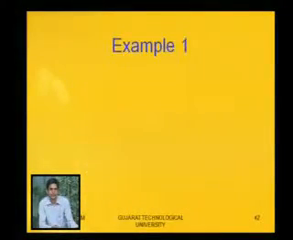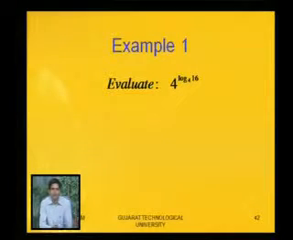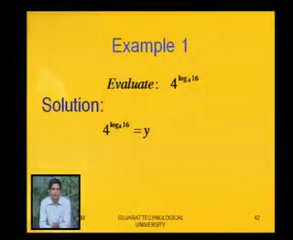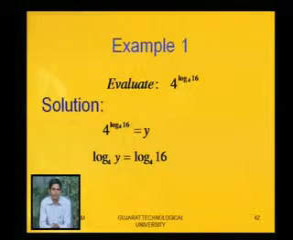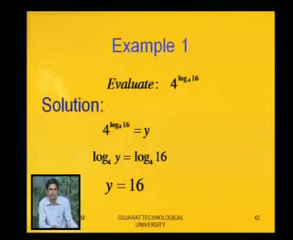Let us see the first example, 4 raised to log base 4 of 16. Here we want to find this value, that we can assume as 4 raised to log base 4 of 16 equal to y. It is given in exponential form. When we convert into logarithm form, that will be log base 4 of y equal to log base 4 of 16. If you observe here, the base is similar, so simply we can equate the arguments, and so the answer will be y